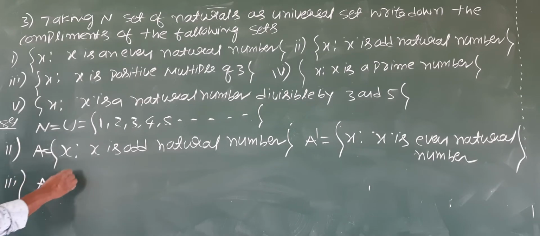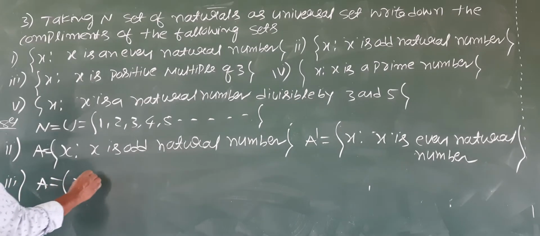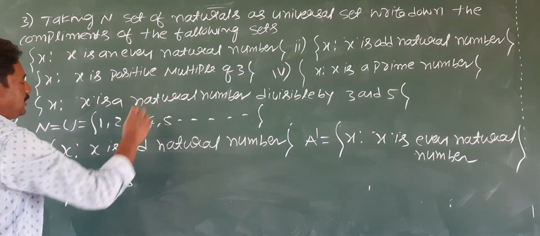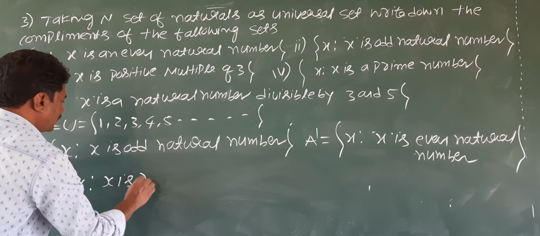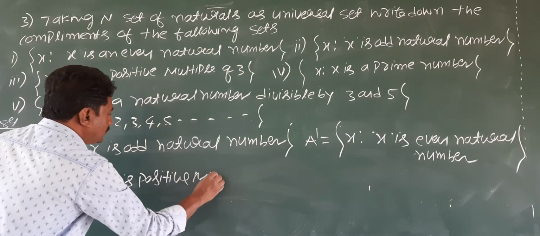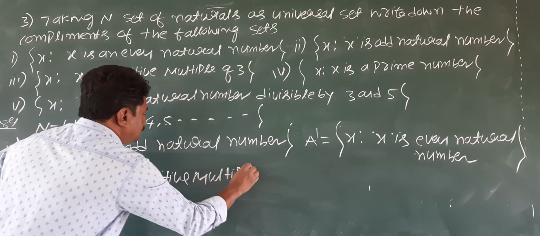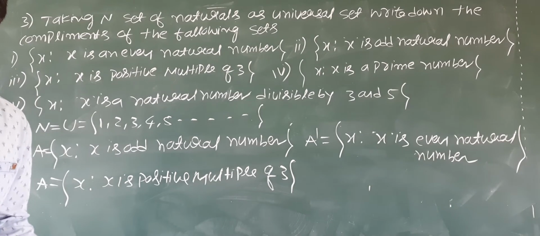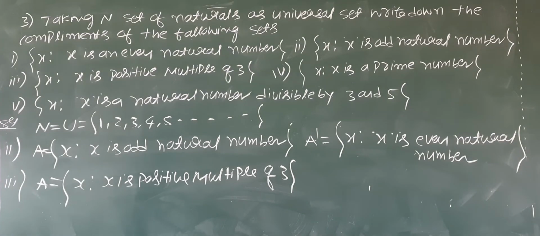So the third one: A equals x such that x is a positive multiple of 3. Write it in the simple way, without crushing our mind.